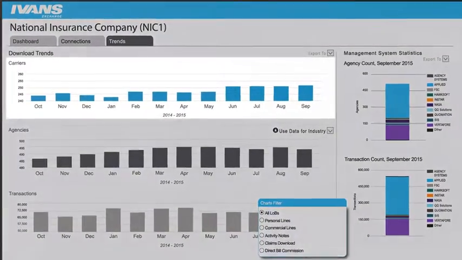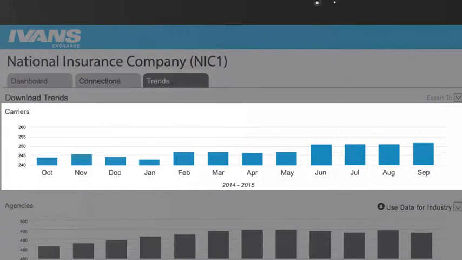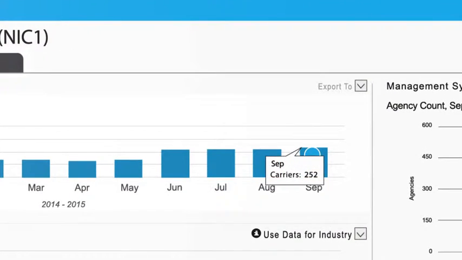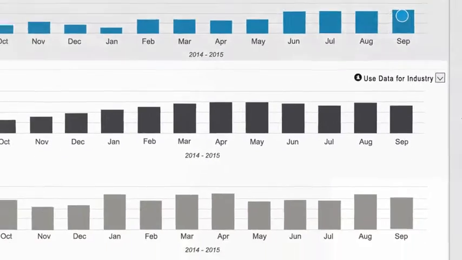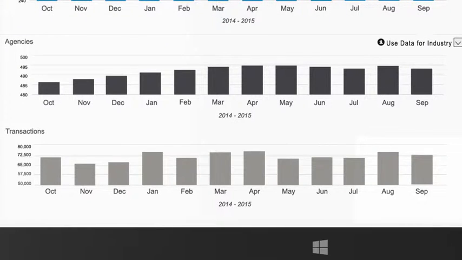The first graph illustrates industry trends for the overall number of carriers that are sending download for each in the past 12 months. Simply hover over a bar to see the count for any month. The middle and bottom graphs illustrate the activity level over the past 12 months for agencies receiving download and the number of transactions. These graphs each represent an industry view.